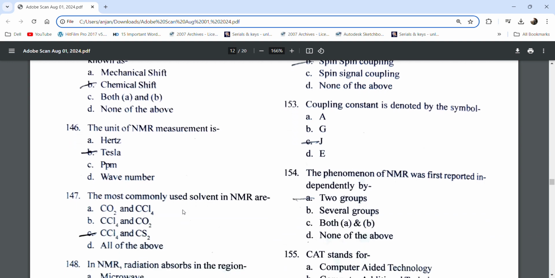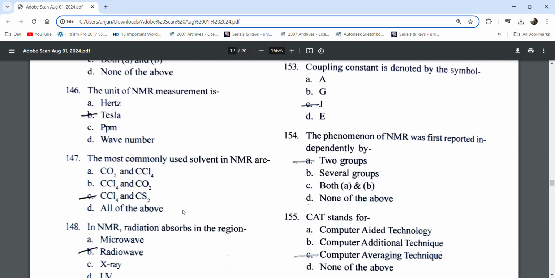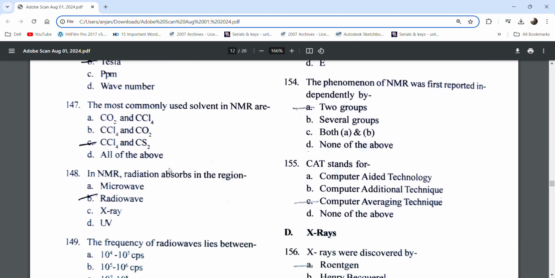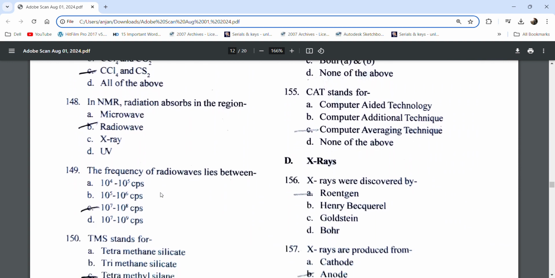The unit of NMR measurement is Tesla. The most commonly used solvents in NMR are CCl4 and CS2.